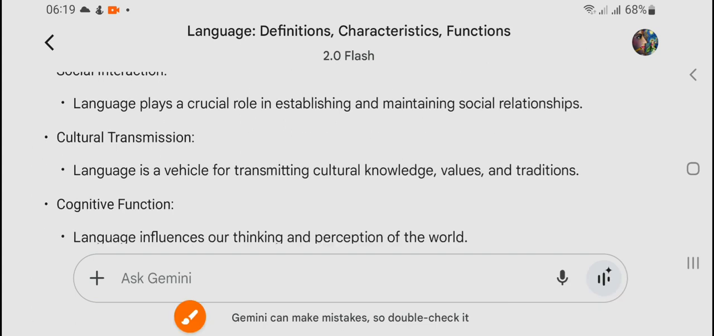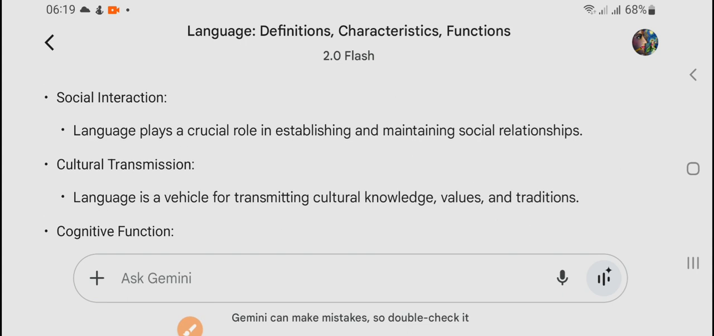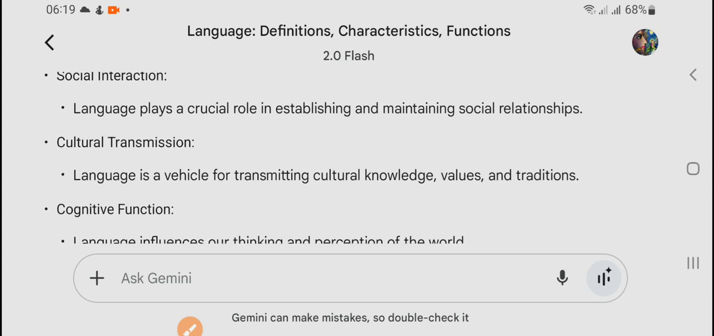Number three, that's social interaction. Because of language, social interaction is possible. Language plays a crucial role in establishing and maintaining social relationships. Sometimes we say that he was very cruel, he was very impolite. Why? Because of language. And sometimes we say that he recited very good poetry, and he is very polite or very benevolent. Why? Because of language, social relations are made and established, right? So that is possible because of language.